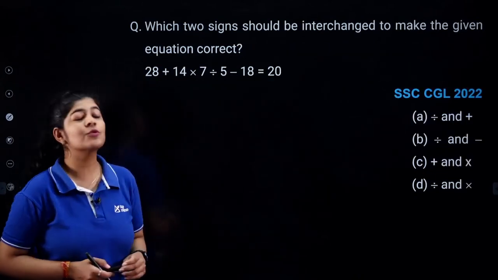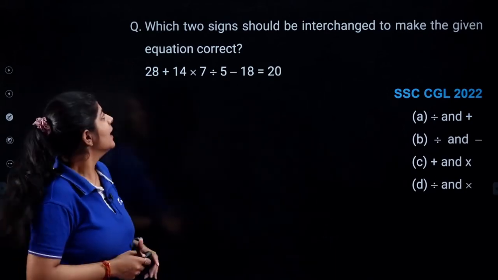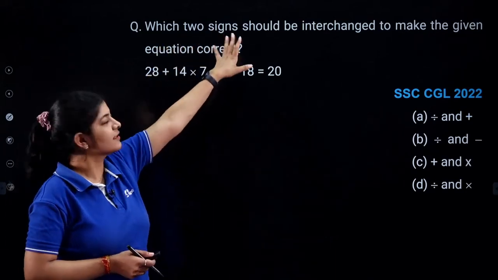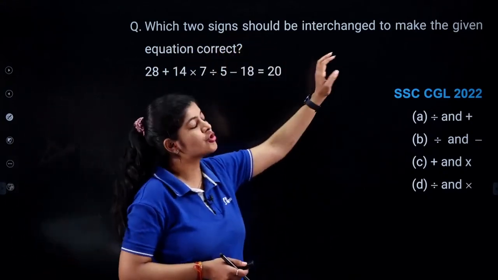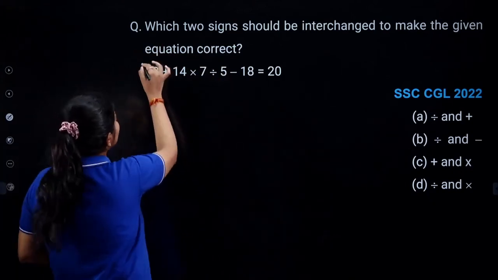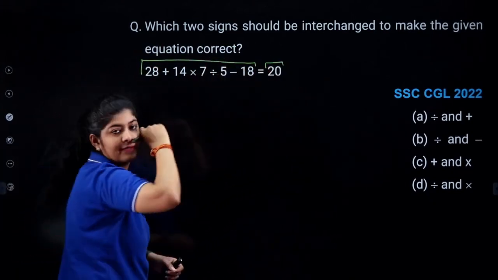Okay, so next question is from the concept of symbols and notations. The question is saying which 2 signs should be interchanged to make the given equation correct. So basically here the left hand side and the right hand side is given.